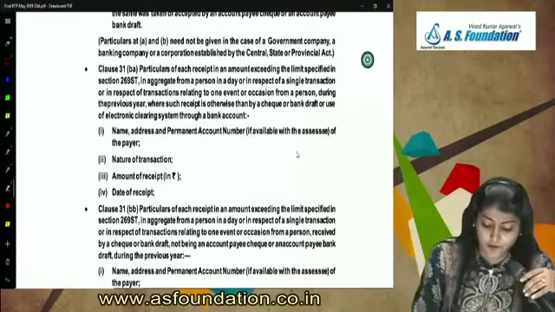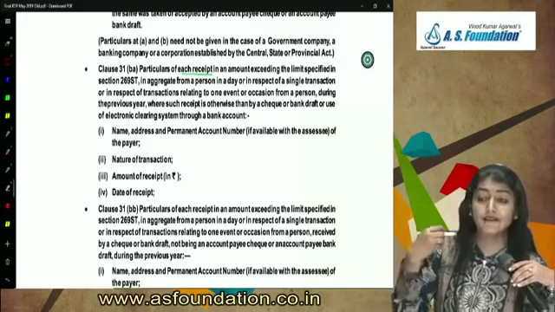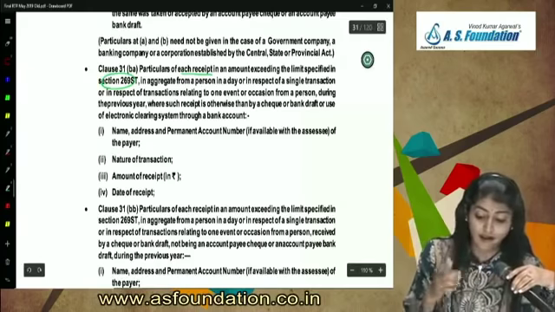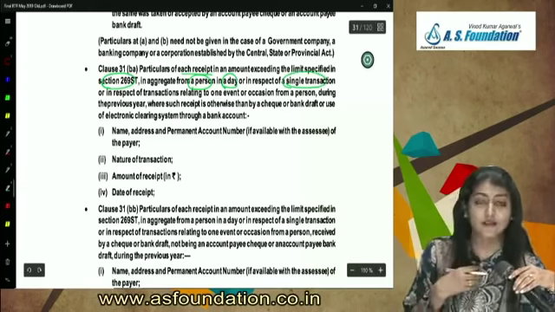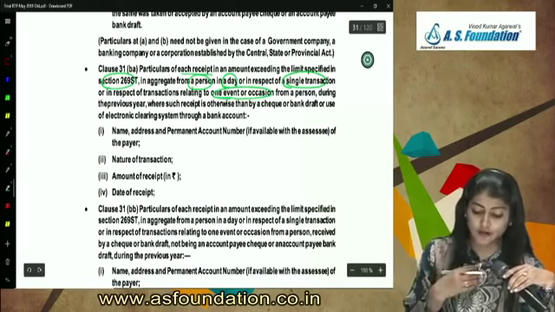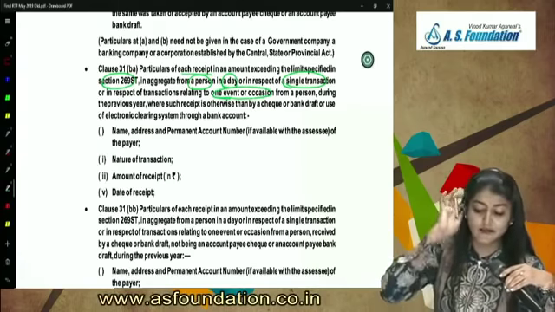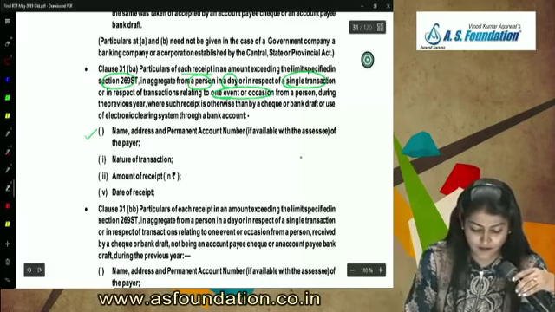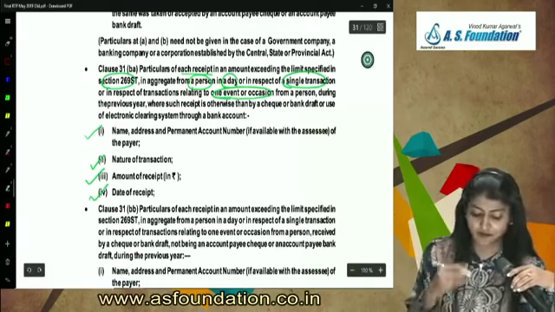Right, then coming to BA. What is BA? Particulars of each receipt in an amount exceeding the limit specified in section 269ST. What is the limit specified? 2 lakh. In aggregate from a person in a day in respect of a single transaction or in respect of transactions relating to one event or occasion from a person during the previous year where such receipt is otherwise than by check, draft or ECS through a bank account. What detail? Name, address and PAN, nature of the transaction, the amount of receipt and the date of receipt.